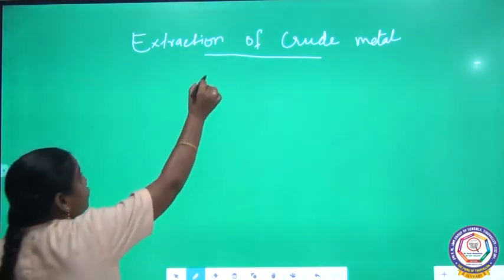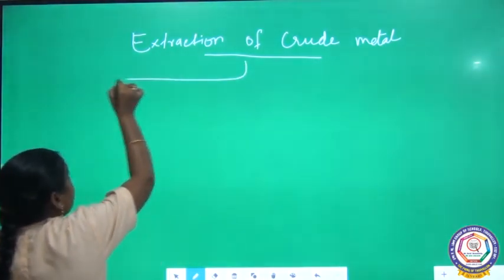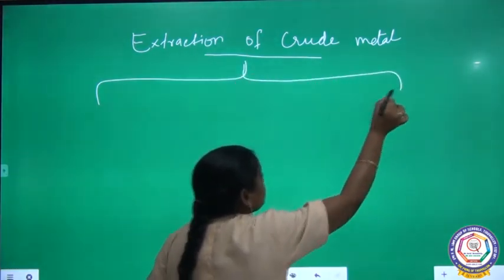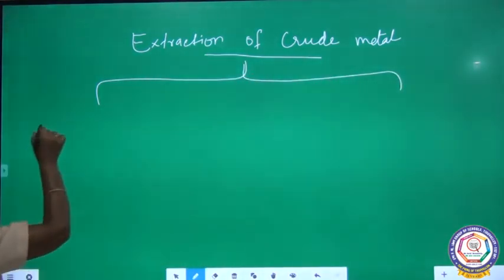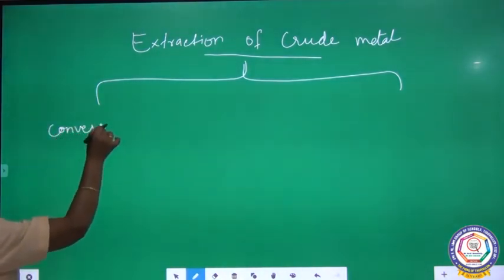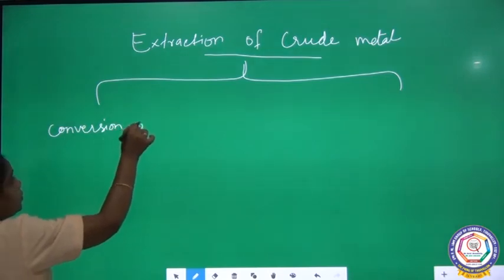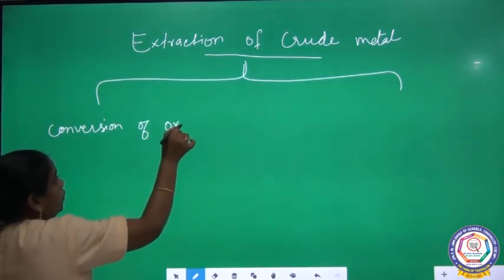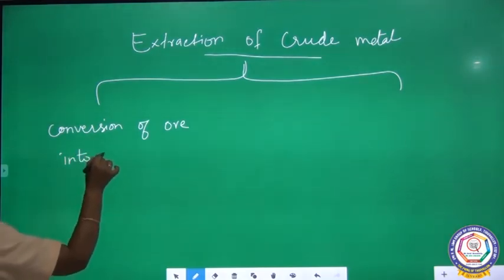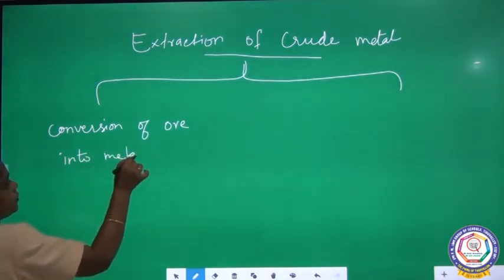This extraction of crude metal can be taken in two steps. One is conversion of ore into metal oxide.